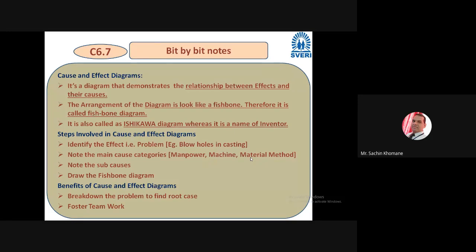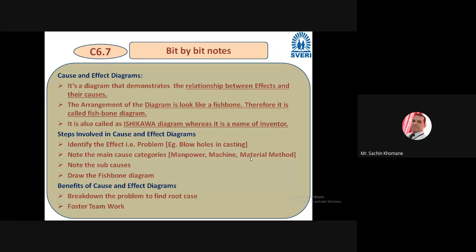At the beginning, you have to identify the effect, or the problem. For example, blowholes in casting. All of you have learned metallurgy, so you know blowholes in casting, right? Forget about technical detail, I am just giving an example. So this is the effect, or this is the problem.